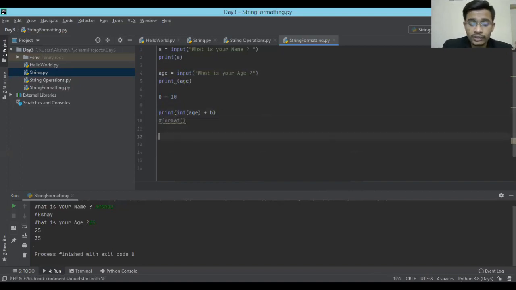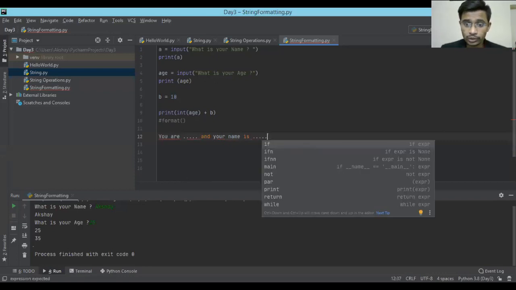But the beautiful thing that we want to learn over here is formatting. So what is that formatting? Suppose I take two things, and I want to show the user a message. So I'm typing: you are dot, and your name is dot.